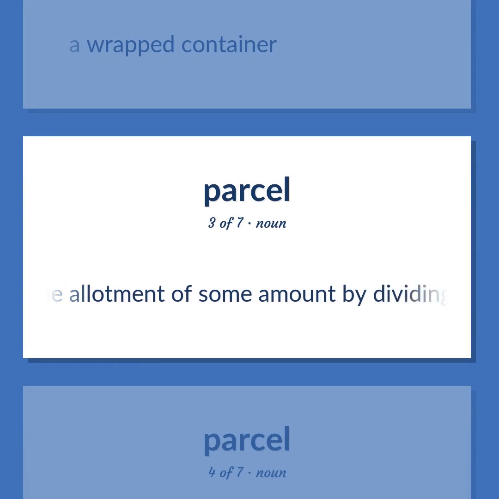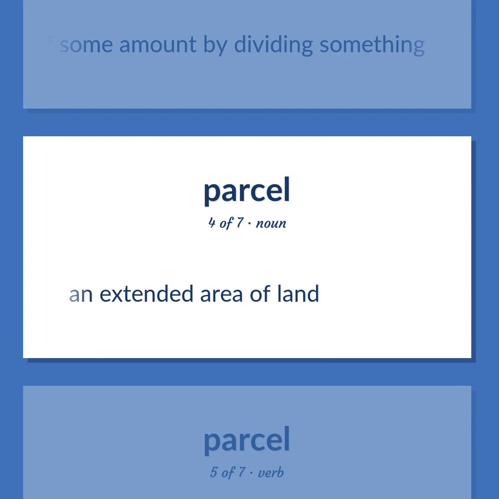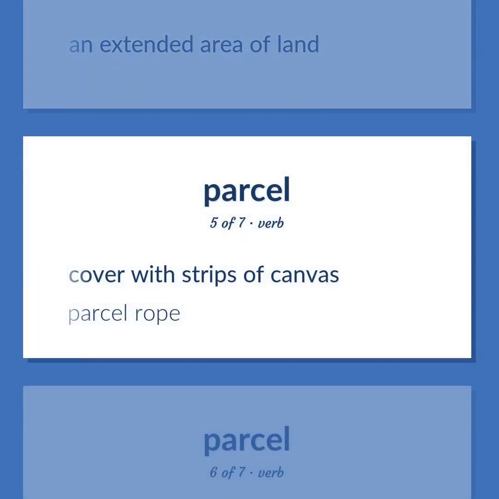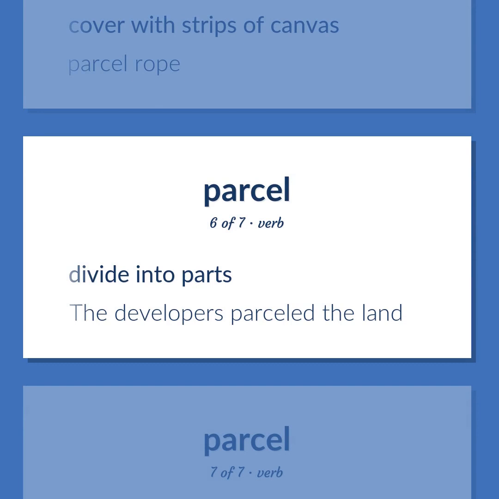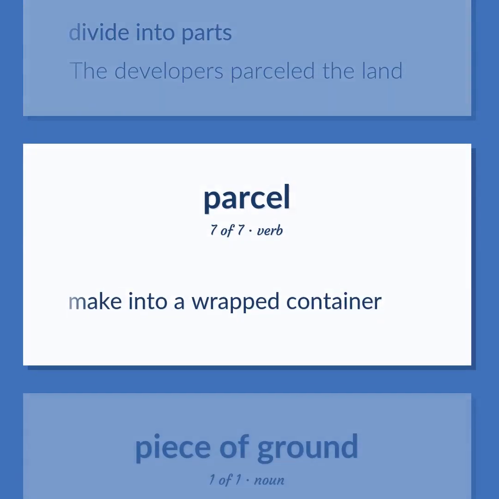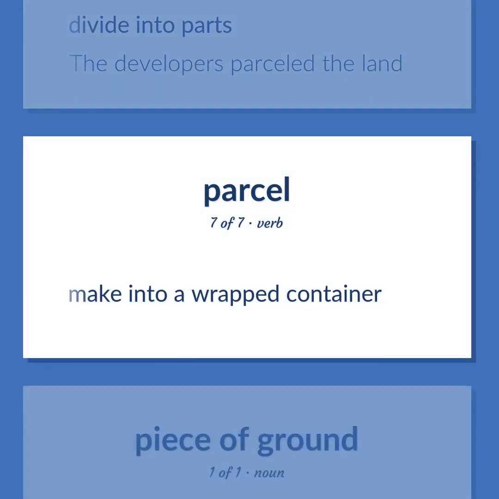The allotment of some amount by dividing something. An extended area of land. Cover with strips of canvas. Parcel rope. Divide into parts. The developers parceled the land. Make into a wrapped container.